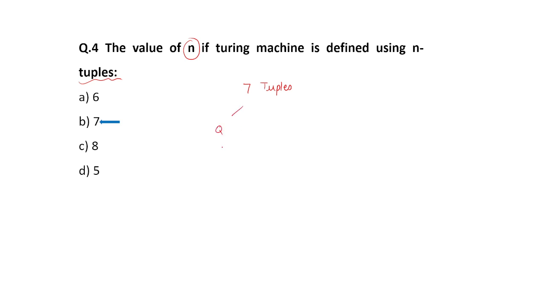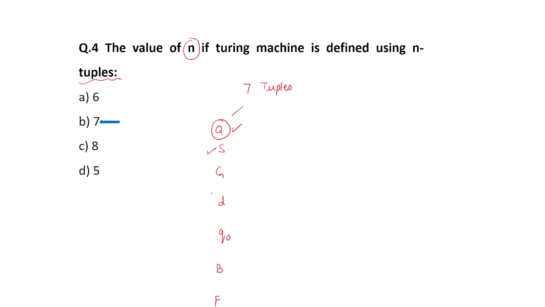We can write it as Q, S, G, small d, Q, O, B and F. Q means the finite set of states of finite control.